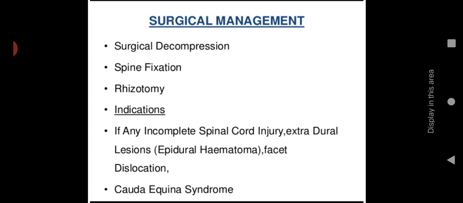Rhizotomy: in that, they will remove the fractured or malpositioned vertebrae, and afterwards they will fix it. We mainly use this if any incomplete spinal cord injury is there, or an extradural lesion, or facet dislocation. In these conditions we are going for this surgical management, and also for cauda equina syndrome. So these are the surgical management for spinal cord injury: surgical decompression, spine fixation, rhizotomy.